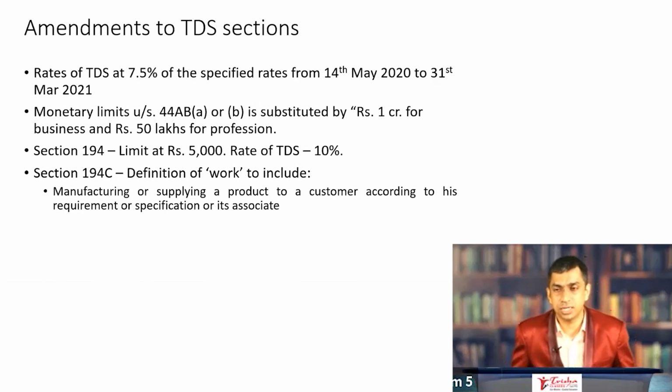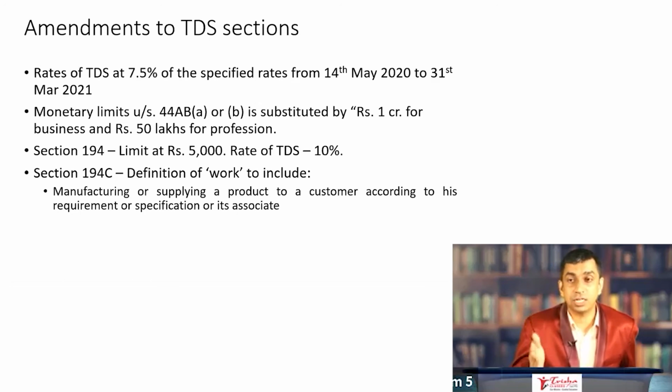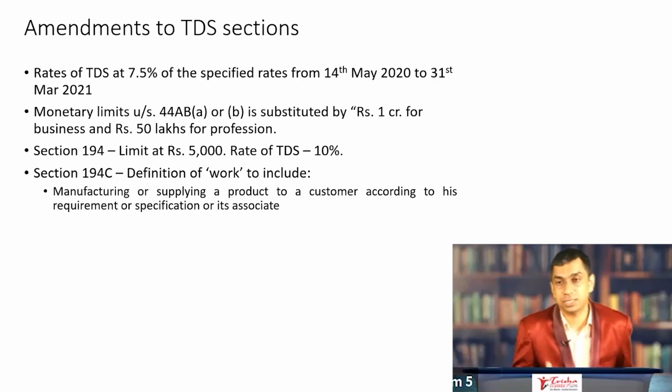Let's move on to certain other minor changes that have happened. Section 194 is TDS on dividends. The limit is 5,000 rupees. Till now, the majority of the dividends were exempt from tax. We have discussed this already. The rate of TDS, it was mentioned under 194 that the rates are the TDS as applicable in force. It would be now 10%. So the rate of TDS on dividends is 10% and the limit is 5,000. Of course, if the dividends are distributed between 14th May 20 and 31st March 21, the rate of TDS would be not 10% but 7.5%.